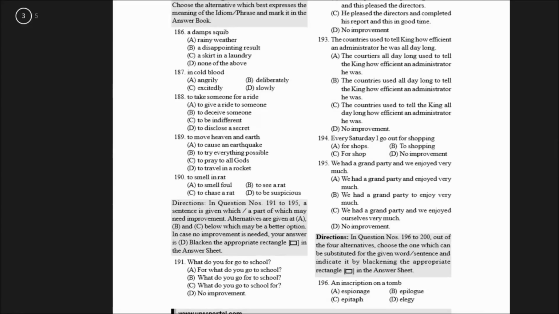A damp squib. Here they have said damp squib, but I think the correct form of this idiom is a damp squib. What is a damp squib? Suppose you're anticipating the match between India and Pakistan to be exciting, and it turns out to be a boring match. Then you can say the match turned out to be a damp squib. Next. The correct option there would be a disappointing result.